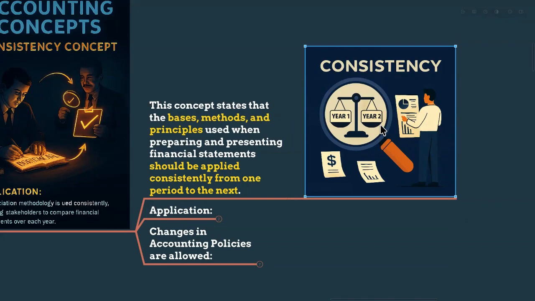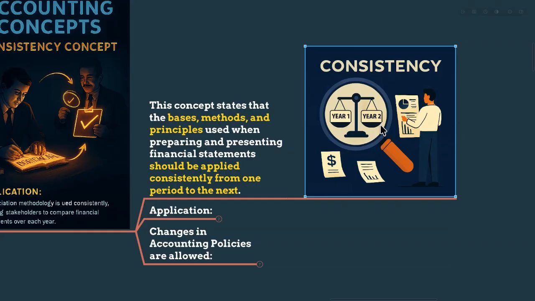Using the FIFO method. So she must use the FIFO method in 2024, 2025, and also for the future years. Why? She can't suddenly switch to any other method, like FIFO or average cost, because it will show higher profits than this year, because that method is naturally like that, right?